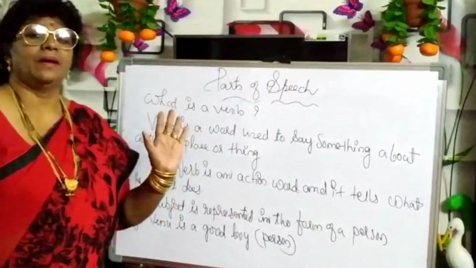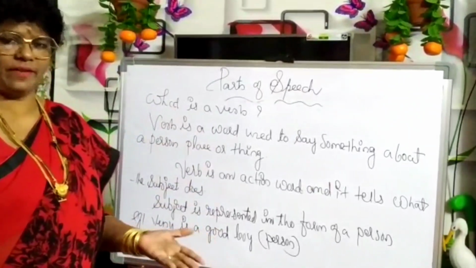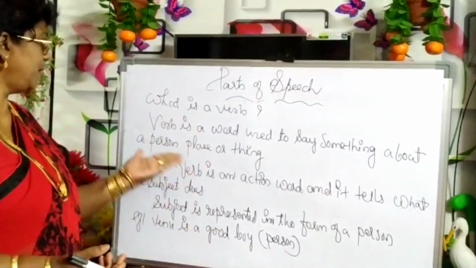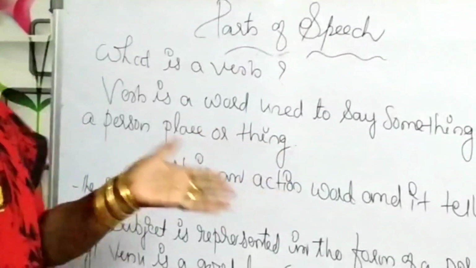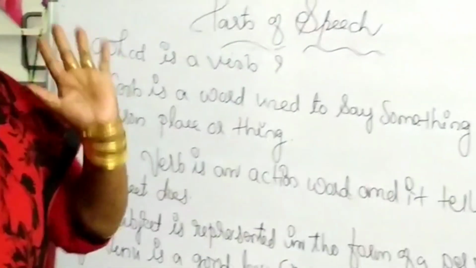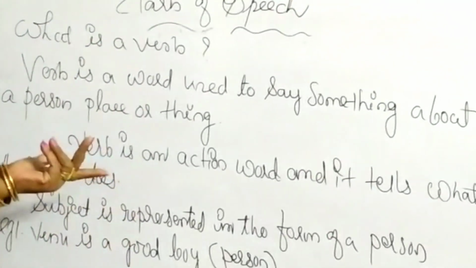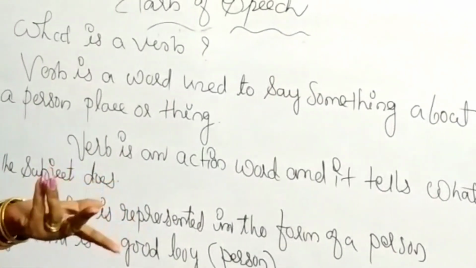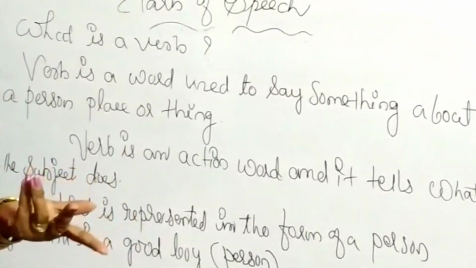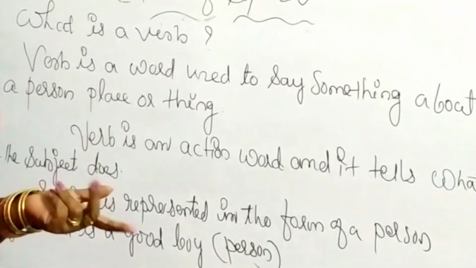Okay. Next point. What is a verb? A verb is always an action word. A verb is a word used to say something about a person, a place or a thing. A verb is always an action word and it tells what the subject does in the sentence.